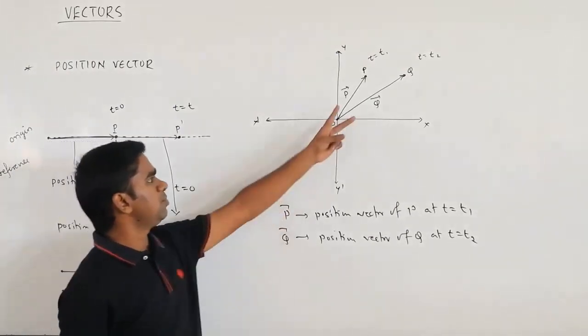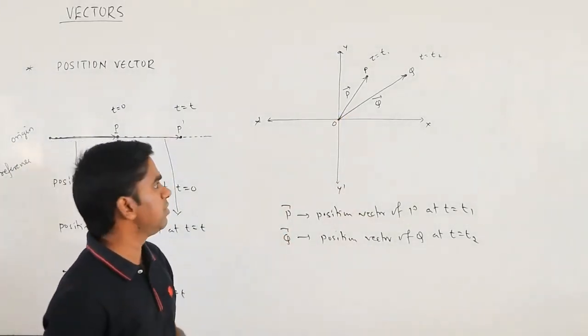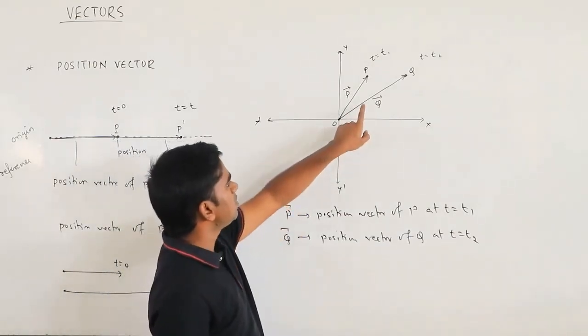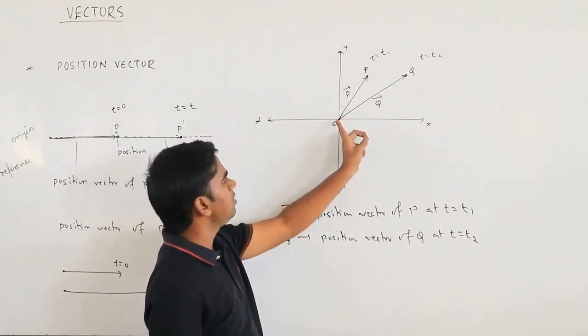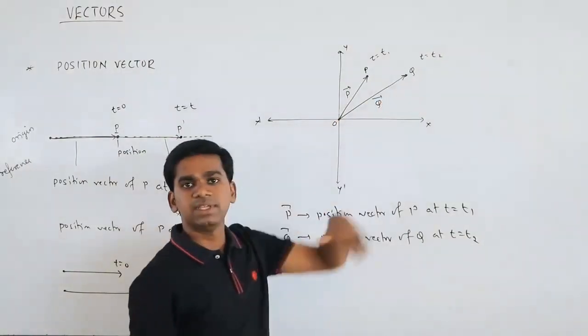So these are the position vectors. How can we define the position vector? It is a line extending from the origin to the position of the particle.